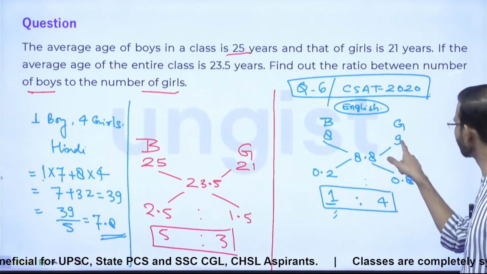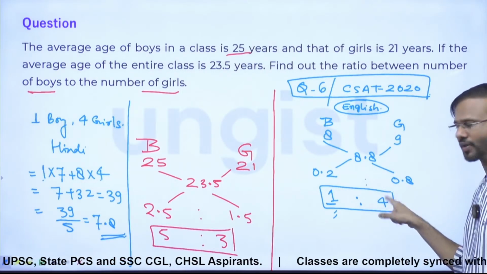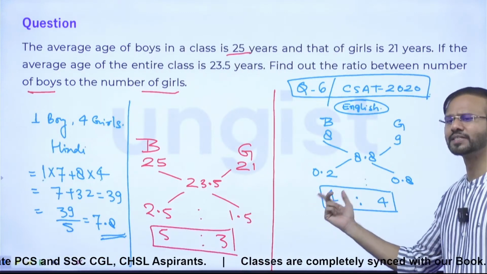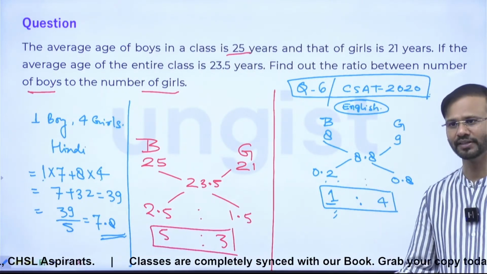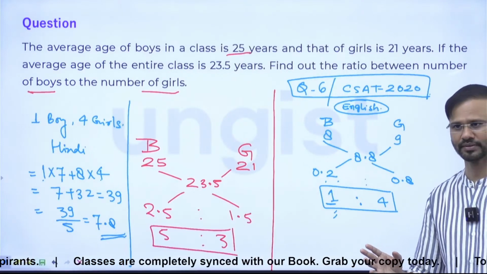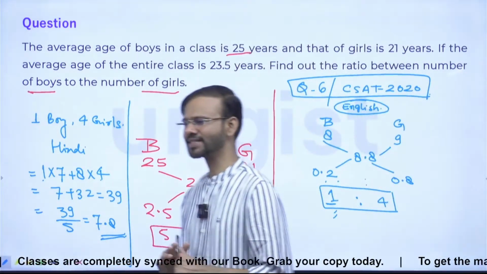1:4. See, this is 0.2 and this is 0.8. So if you multiply both the terms with 10, suppose that, so this will be 2:8, and 2:8 is 1:4 finally, right? Okay. Yes guys, any other doubt?